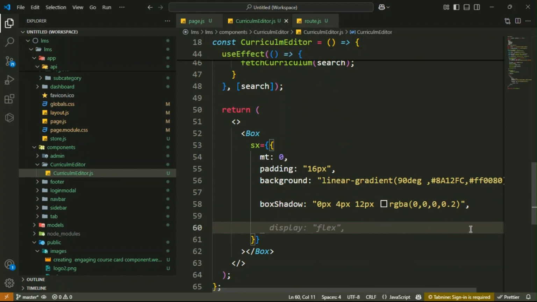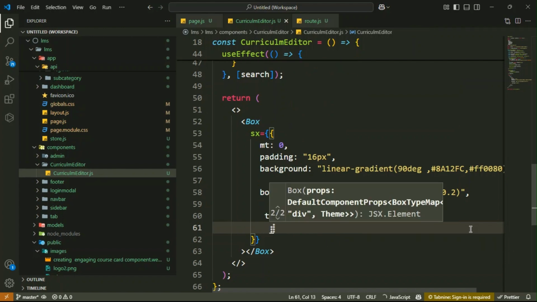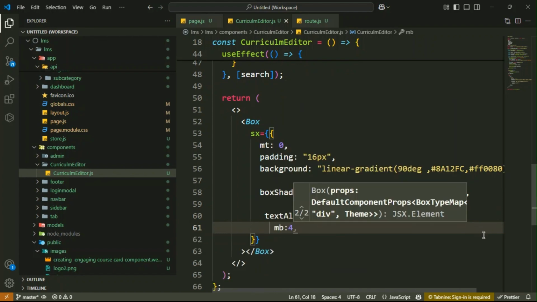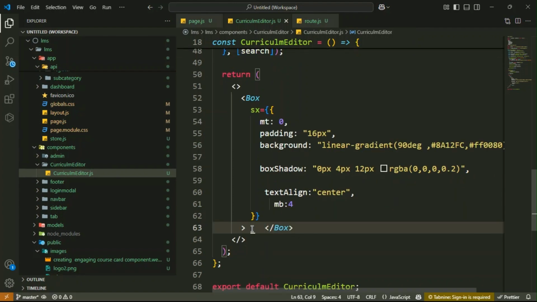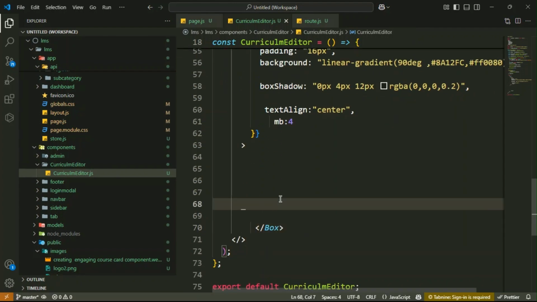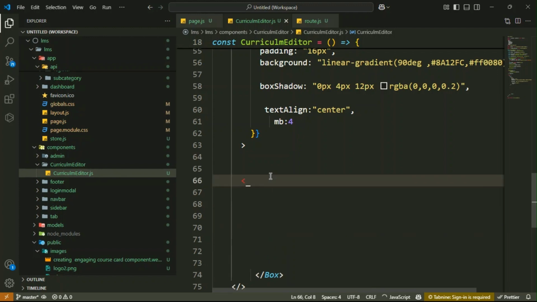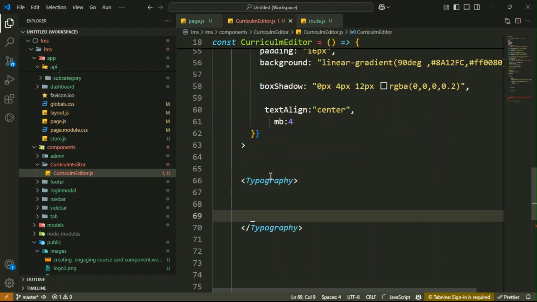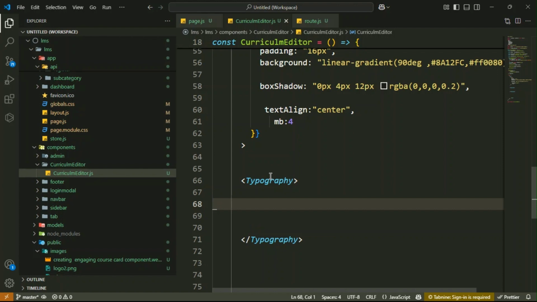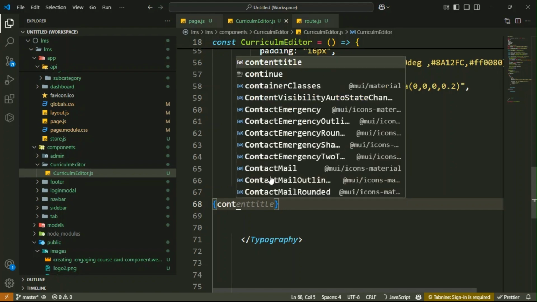Then after that you have to center the text inside the box. That is text align, that is center. Got it. Then margin from the bottom, margin 4 units. Then inside it you have the Typography component. Let me write Typography. Then inside it that is your course title. Then inside it you have to write the content title.